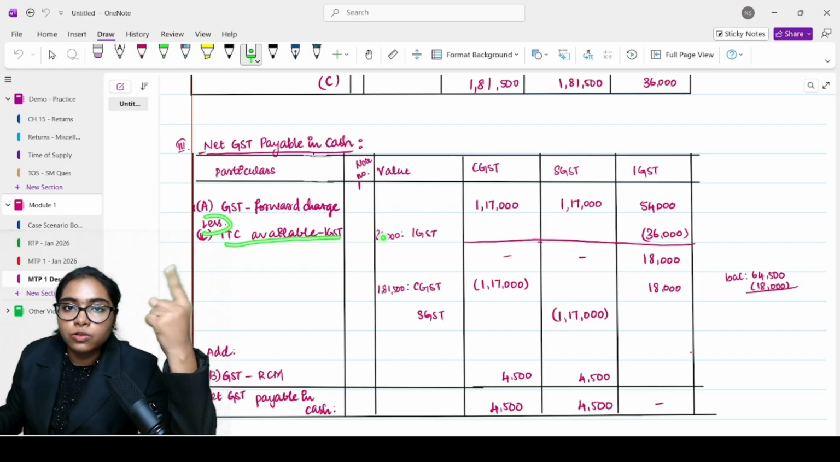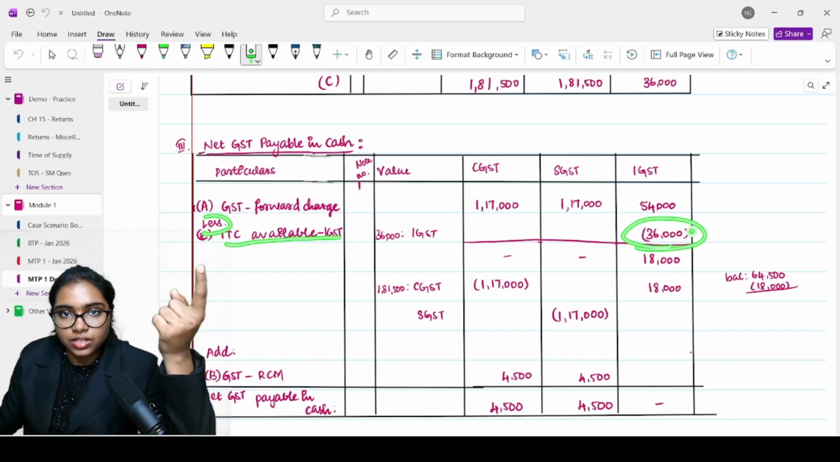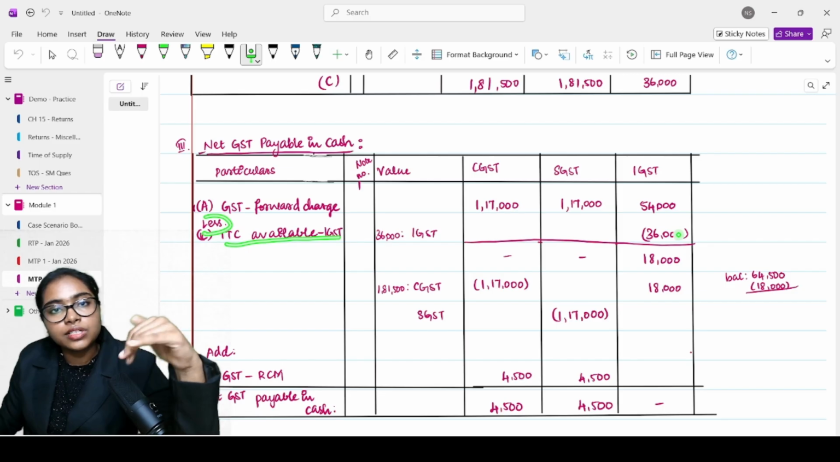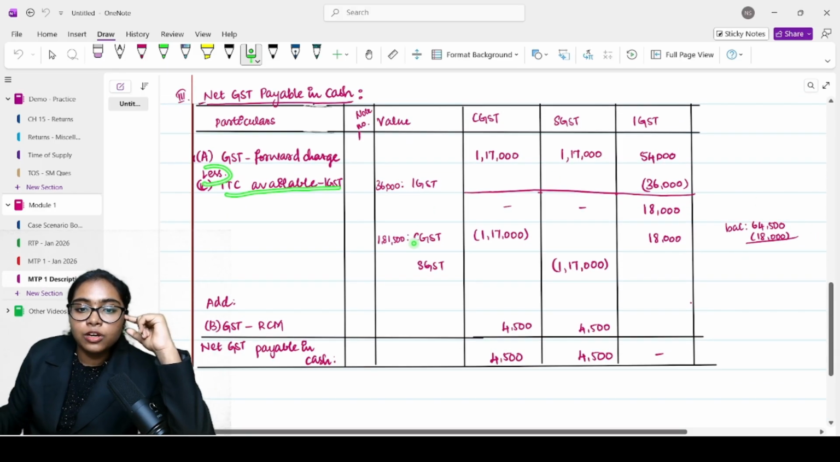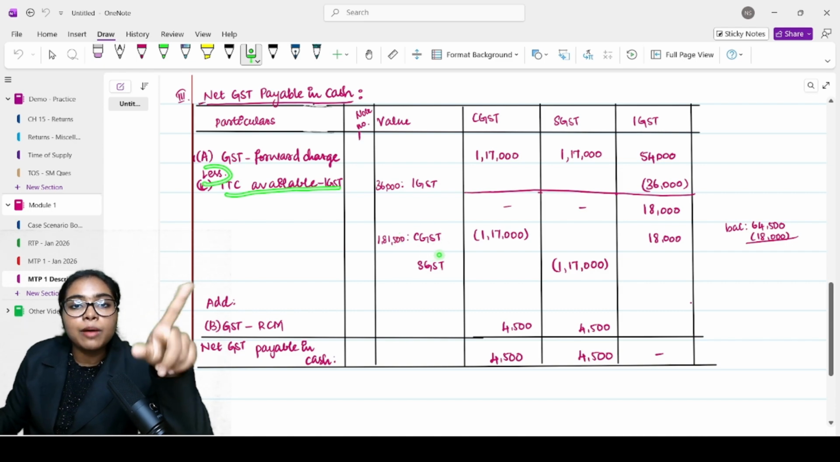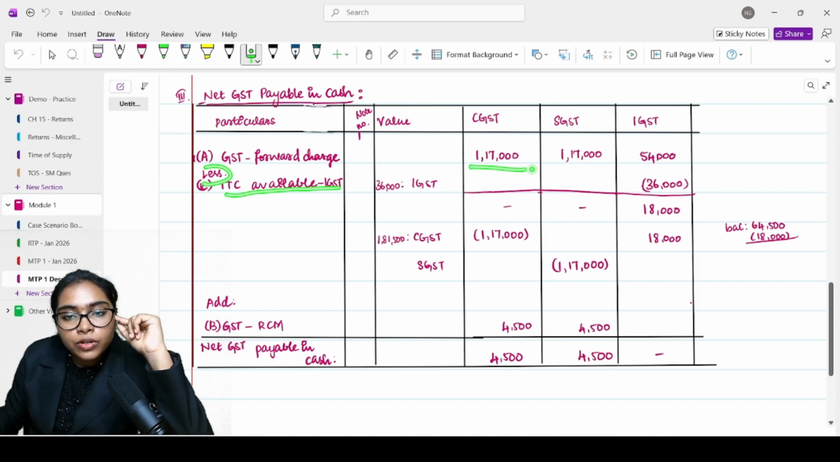IGST credit you need to first utilize it completely against IGST. Then you can utilize it for CGST and SGST in any order possible. But what is the IGST credit you have here? 36,000. What is the liability? 54,000. You still have a liability of 18,000. Correct? But look at CGST. We have 1,81,500 in CGST and an equal amount in SGST also. But the output tax liability is only 1,17,000. So you still have balance. Out of 1,81,500, only 1,17,000 is the tax liability.